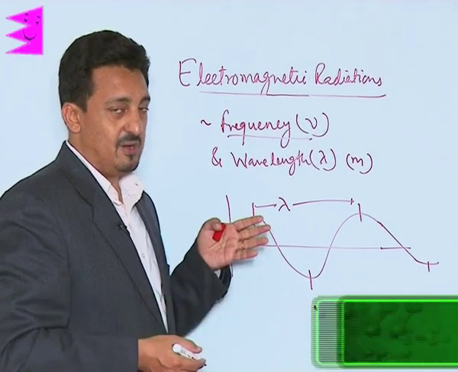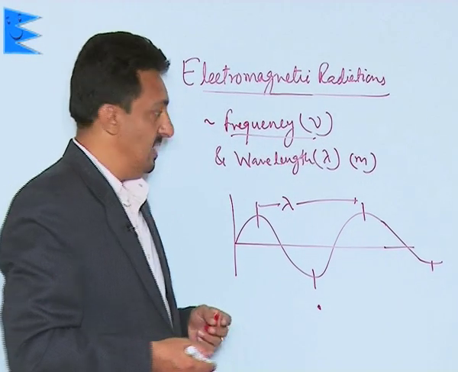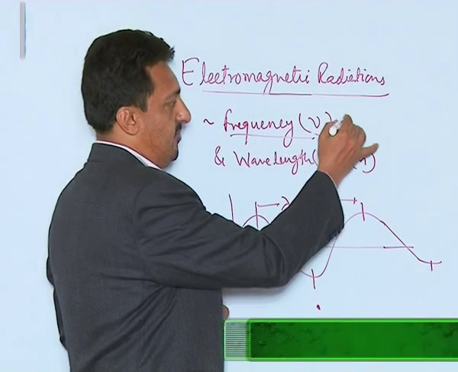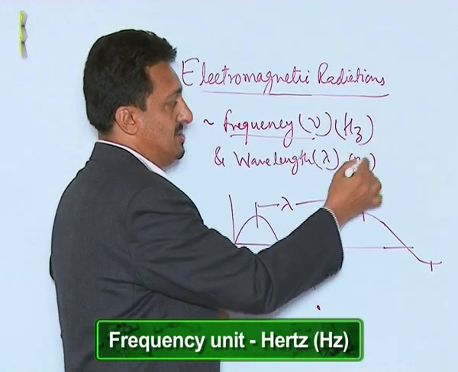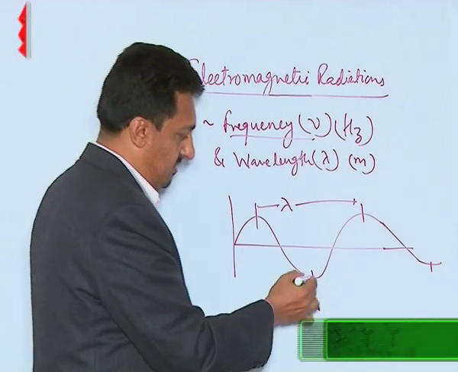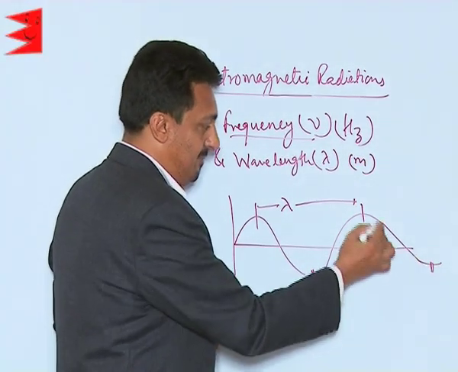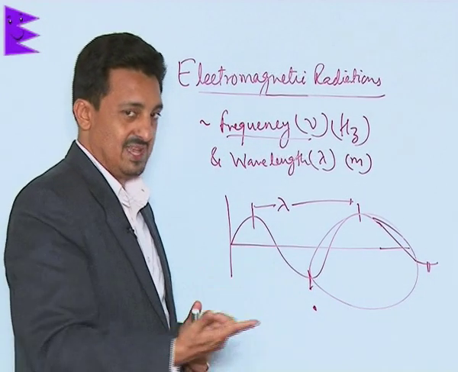Basically, frequency talks about the speed with which the radiation is moving, and therefore its unit is hertz, which is also called cycles per second, because the distance between one trough and the other completes one cycle. So how many cycles are passing through a point in 1 second?